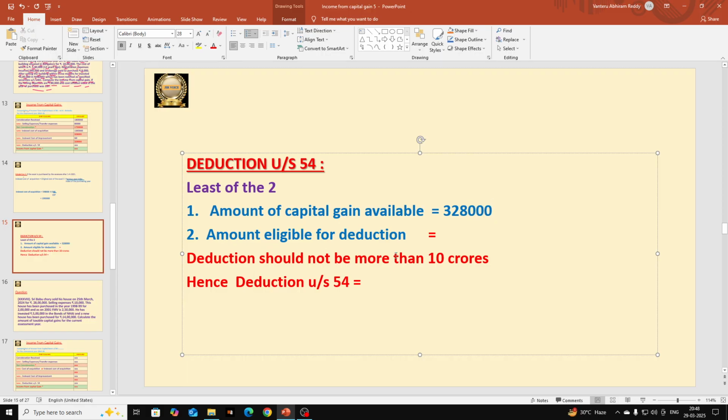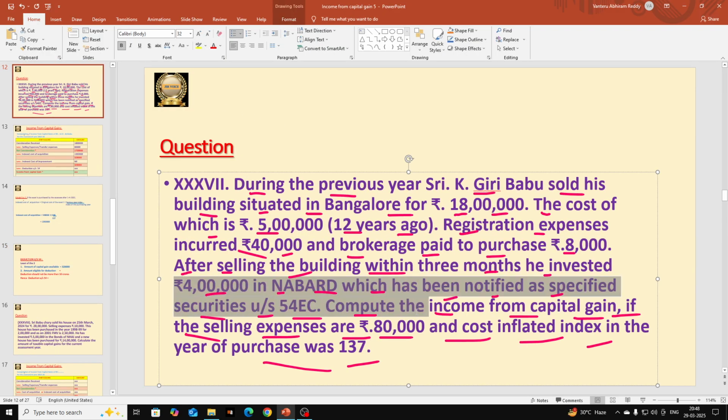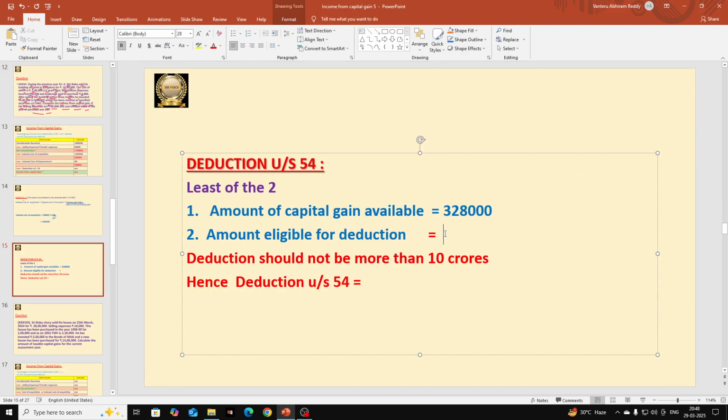And the amount eligible for deduction. The second point is the amount eligible for deduction. How much did he invest in NABARD notified securities? 4 lakhs rupees. Okay. He invested in NABARD notified securities which are eligible for deduction under section 54EC, that is 4 lakhs. So completely 4 lakhs is eligible. So I will write 4 lakhs here. But you tell me which one is least? 3,28,000. So 3,28,000 we should select. Okay. So how to select it actually?